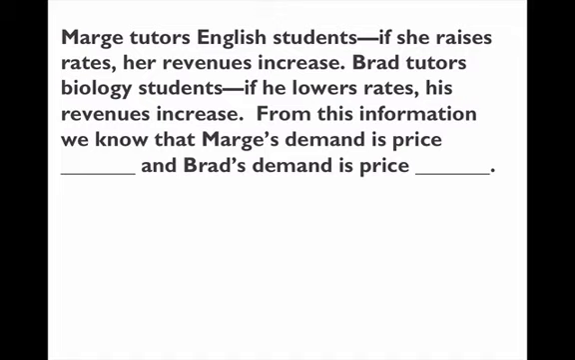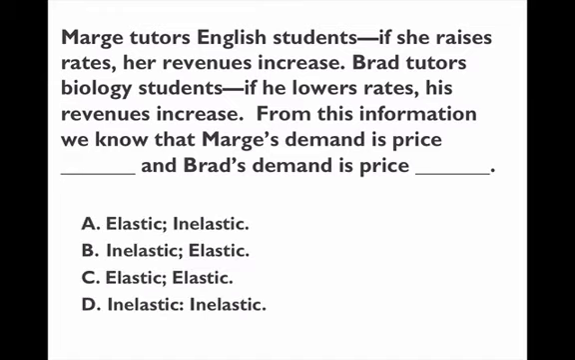On the other hand, Brad increases revenue when he lowers the price, because he gains a lot of customers. That's the only way he could have actually increased revenue, by lowering the price. And that's because he has a price elastic demand. So the answer to this question is that for March it is inelastic, for Brad it is elastic, so that will be answer B.